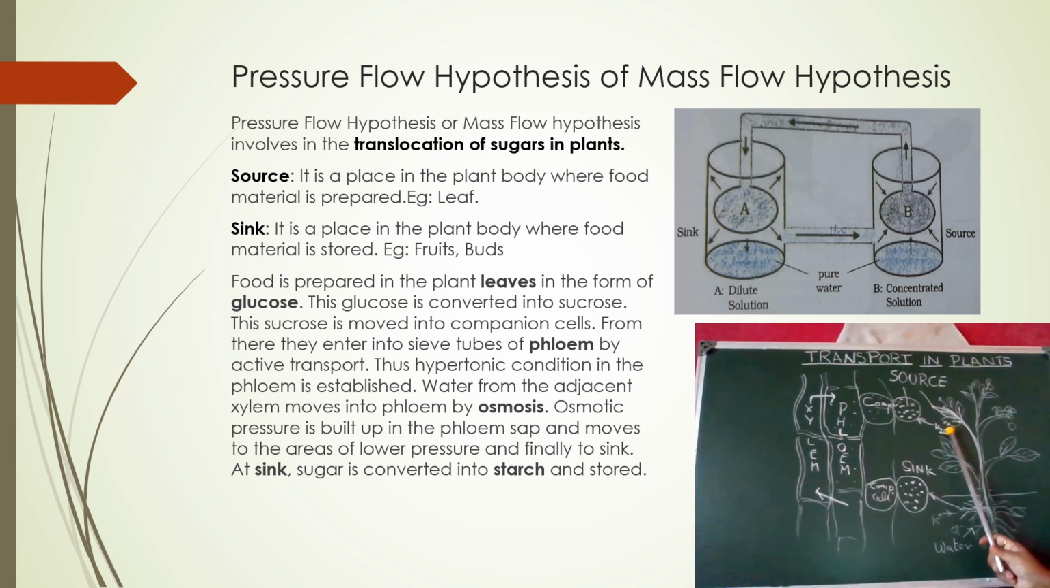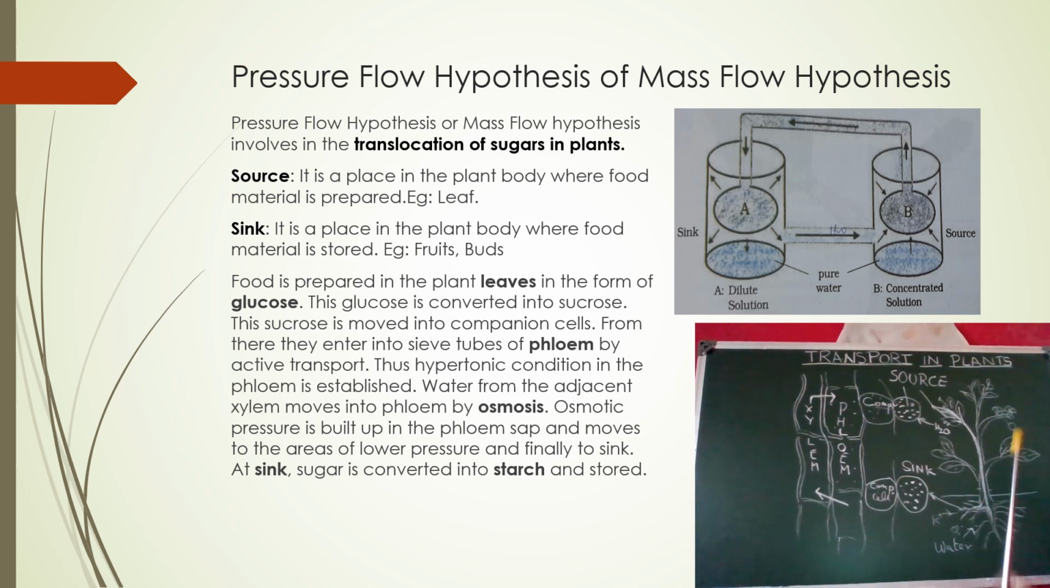Source is a place in the plant body where food materials are prepared. For example, the leaf is where the food materials are prepared, so it is called the source. And a sink is a place in the plant body where the food material is stored. That is, food is getting stored in the roots or fruits or buds. That place is called the sink. The food materials are getting stored here.